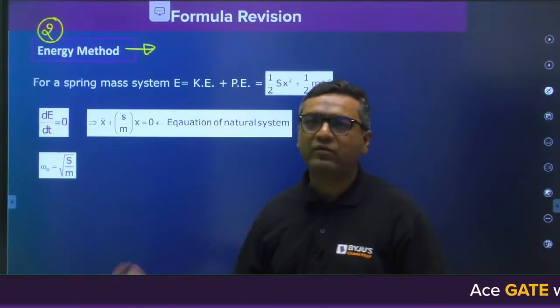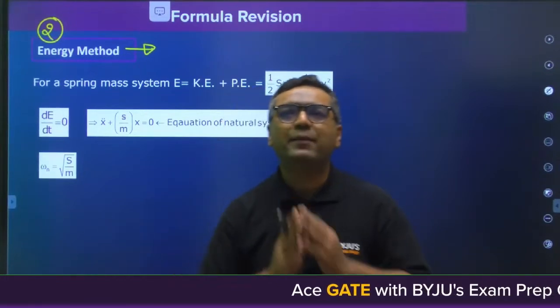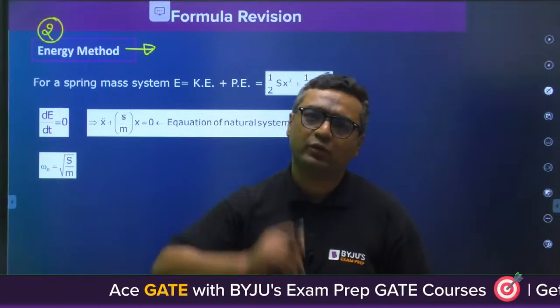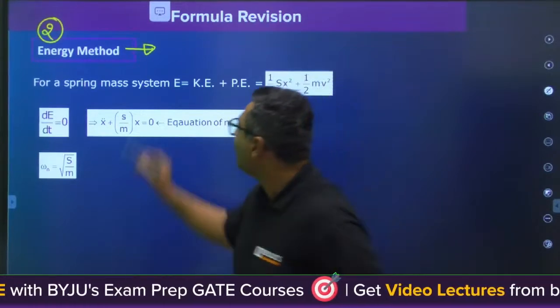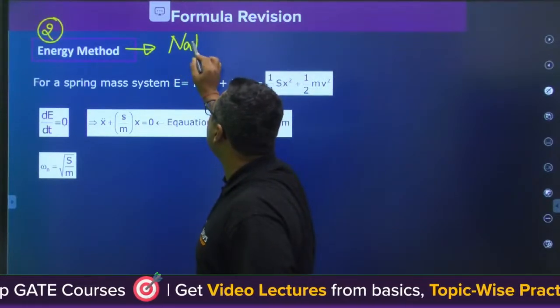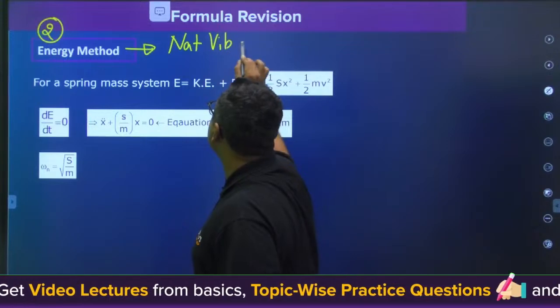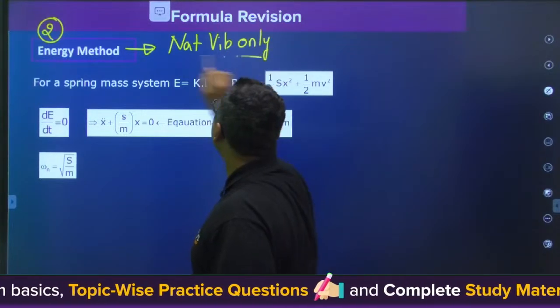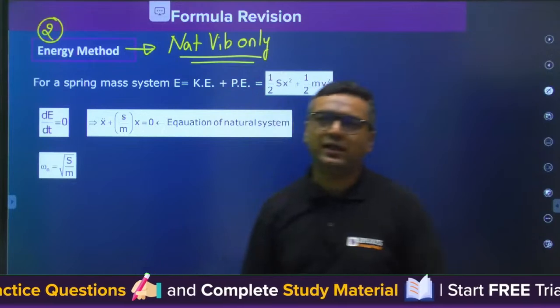Once you go for damped, once you go for forced damped, natural vibrations is the only topic where you can apply the energy method. So I can say this is for natural vibrations only. Everybody understood the reasons? Because here we are assuming there is no friction present in the system.